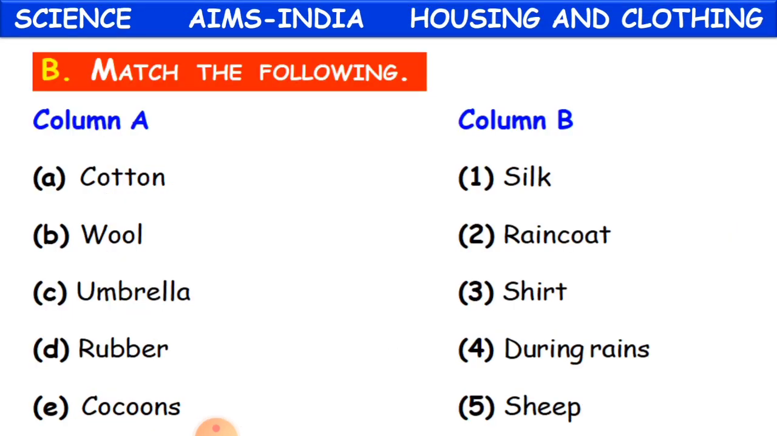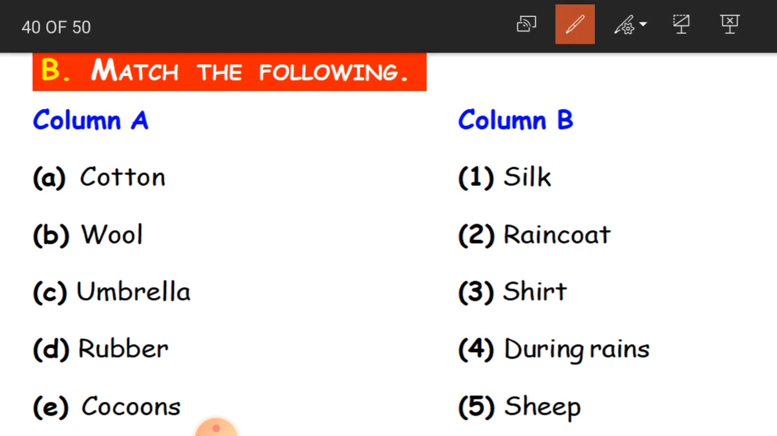Now here we have match the following. B exercise. You have to match column A with column B. Okay, so let us start. A, cotton. So cotton is what? Where do we use it, from these options? Cotton, silk, raincoat, shirt, during rains, or sheep. And cotton matches with the third option, that is shirt.